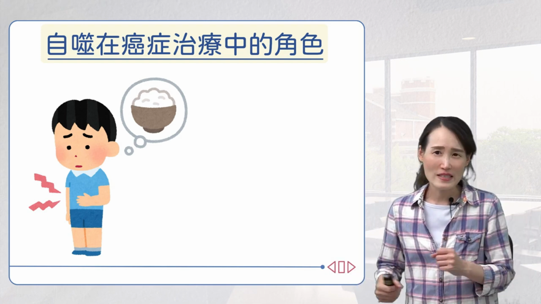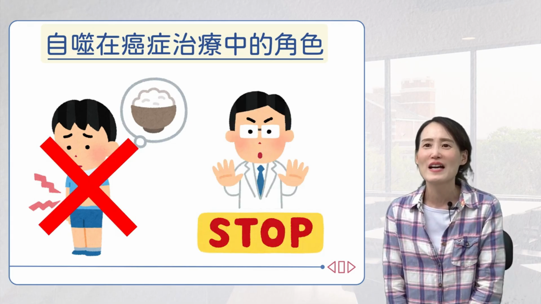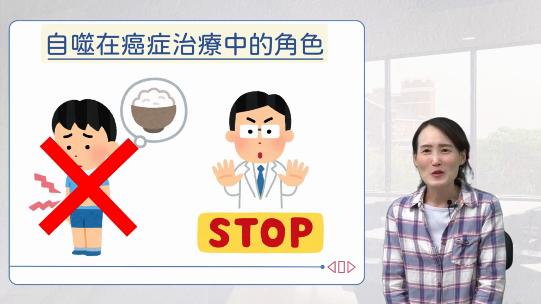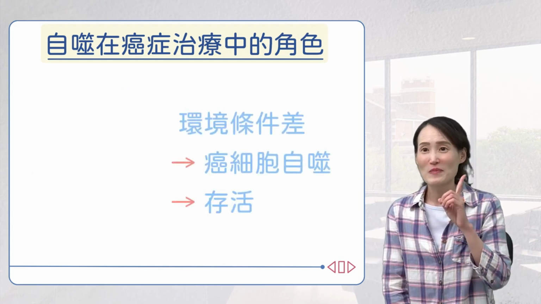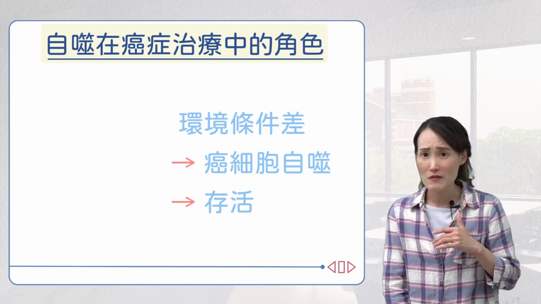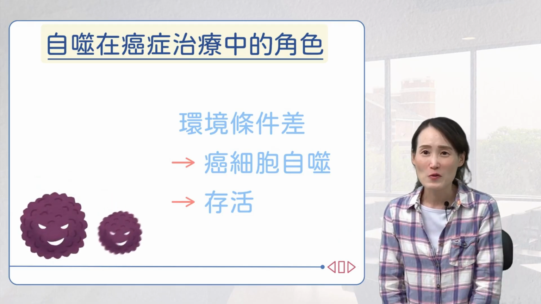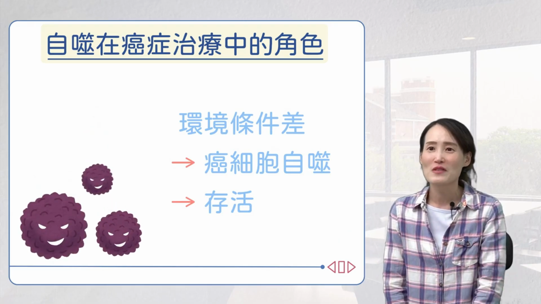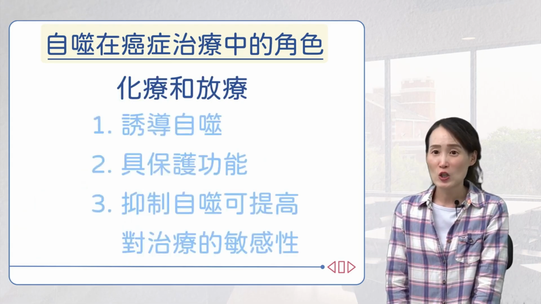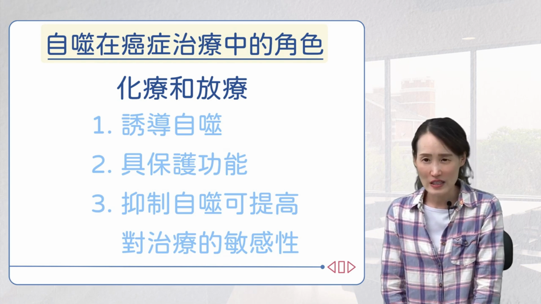Before you even starve the cancer cells, your own immunity might already decline. Why is that? Because inside cancer cells, when they are in a starved state, they can use autophagy to engulf their own organelles and still survive happily. So never think, I'll starve myself to kill the cancer cells. It's impossible. Now, chemotherapy and radiotherapy can induce autophagy, which has a protective effect. If you inhibit autophagy, it can increase the sensitivity of tumor cells to treatment. Later, the teacher will explain the role of autophagy in cancer therapy.